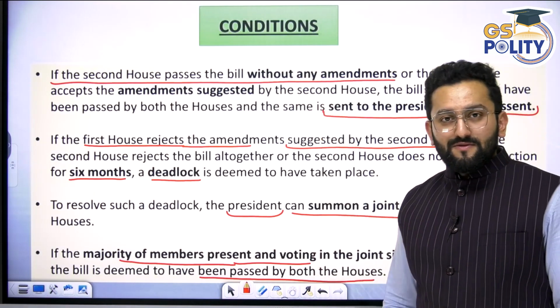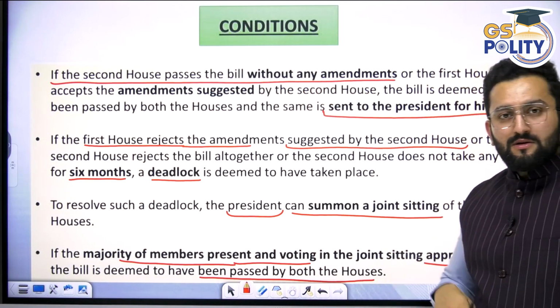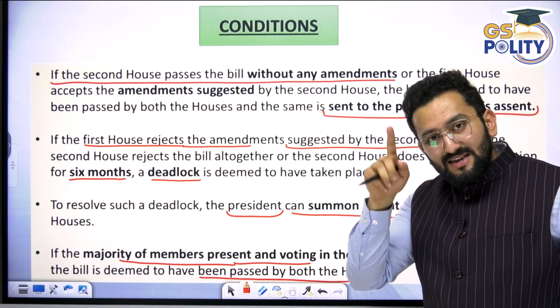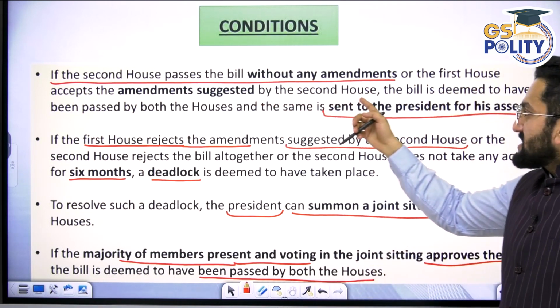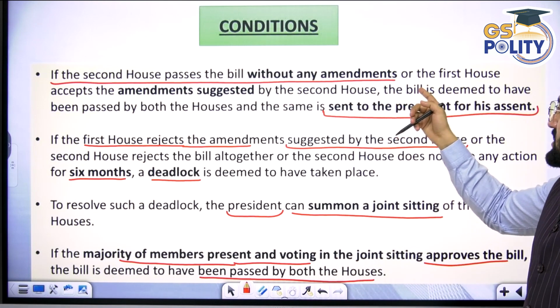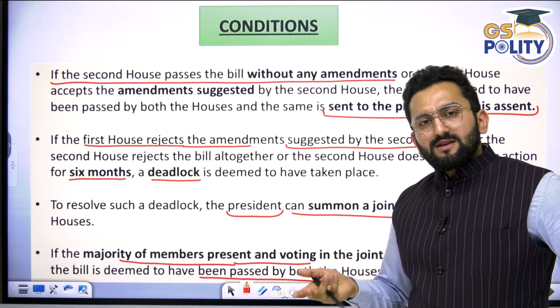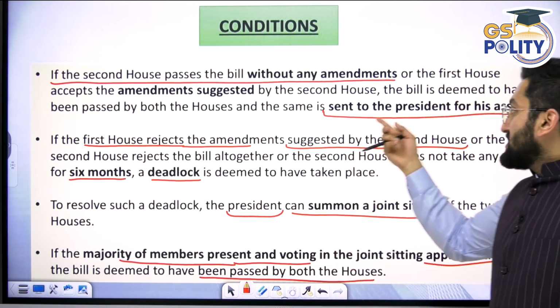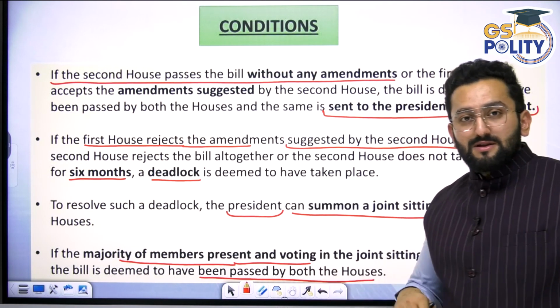Now conditions. If the second house passes the bill without any amendment, the first case, the yes case, or the first house accepts the amendment suggested by the second house, the bill is deemed to have been passed by both the houses. If you accept it the way it is, it means you have passed it and it is sent to the President for his assent.